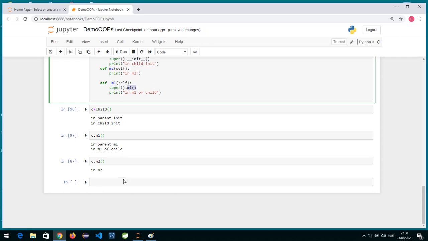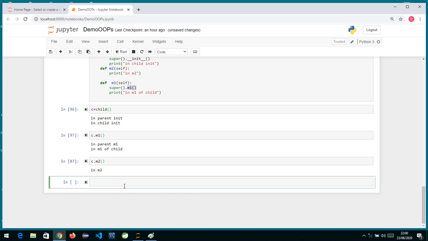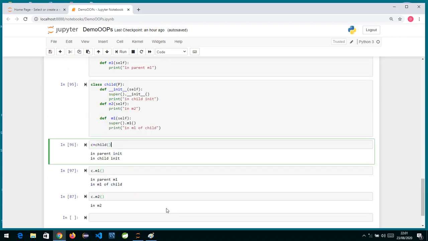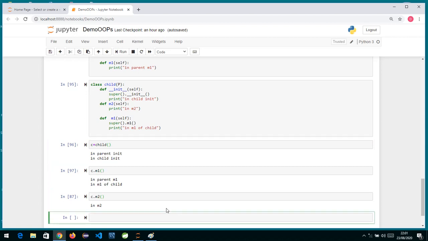Okay, now let's see what are the types of inheritance supported in Python. First we saw single level, so this is my parent over here and this is my child over here. Now multi-level means we have grandparent, parent and child.